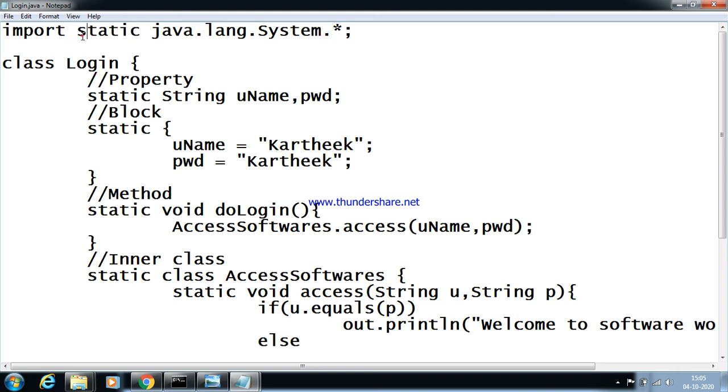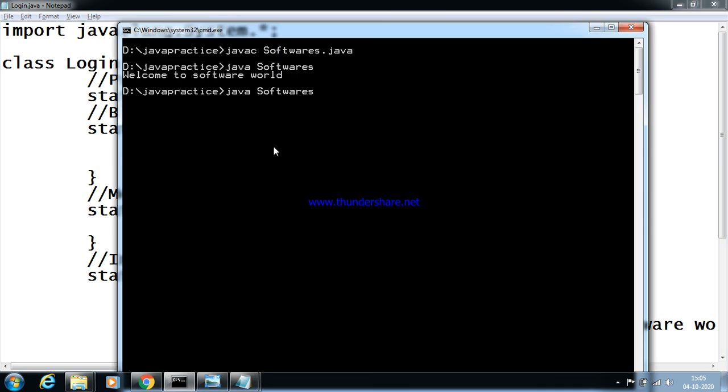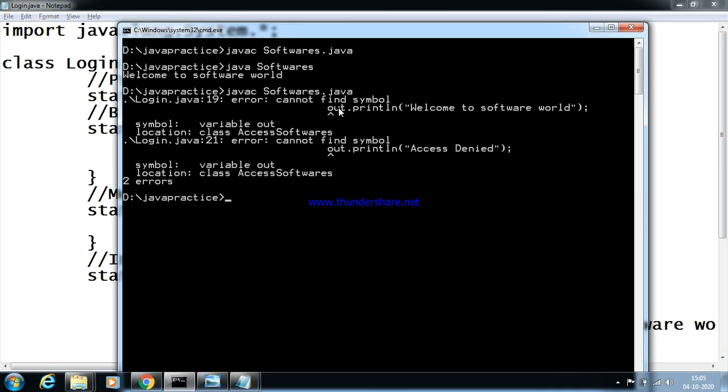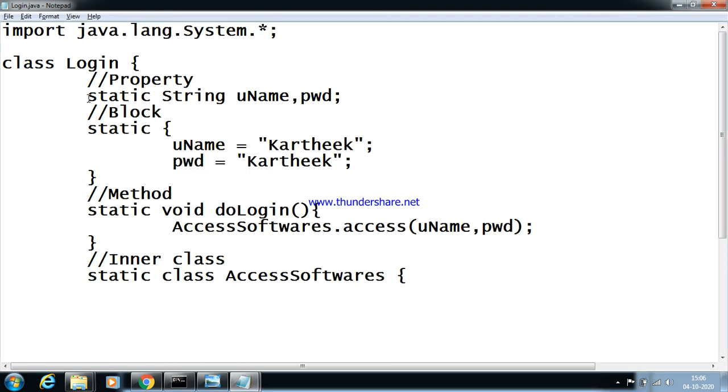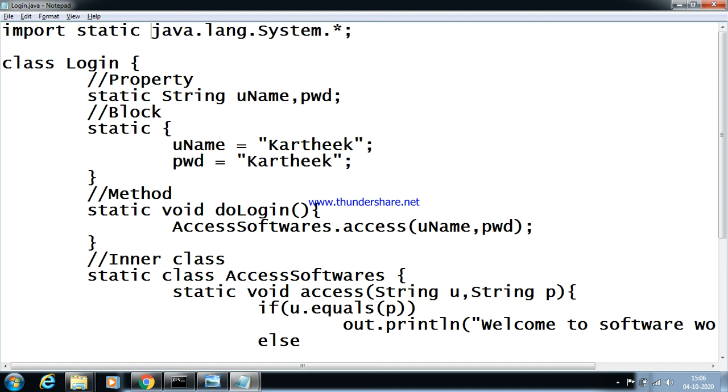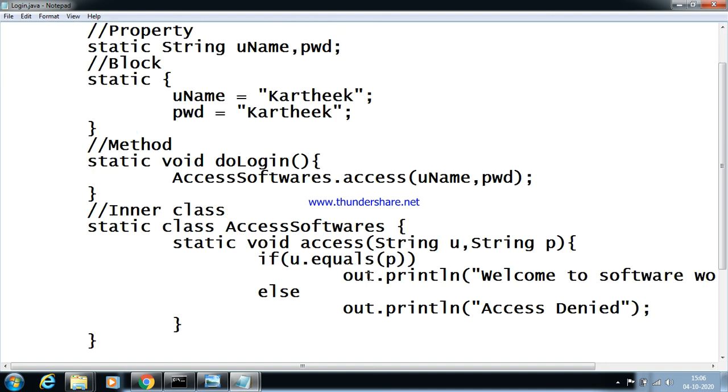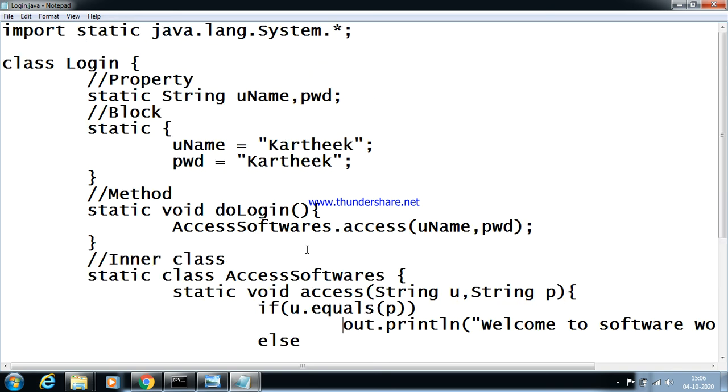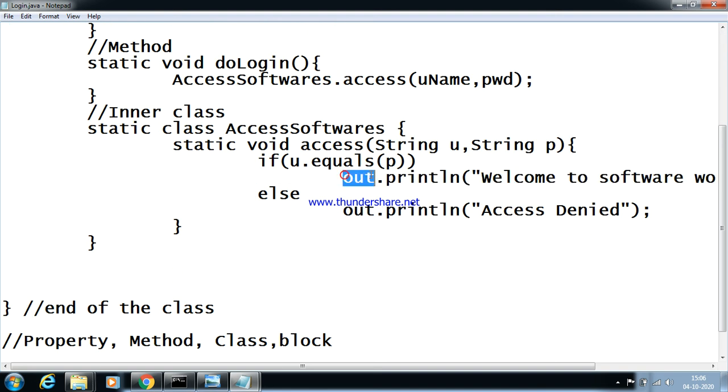If I remove the static here, that might throw a compile time error saying that out.println cannot find symbol. Hence I have to give this as static to make use of out.println without the System class, because the methods and properties of System class are completely static in nature, maybe objects also, because out is an object. Out is an object of the PrintStream class.